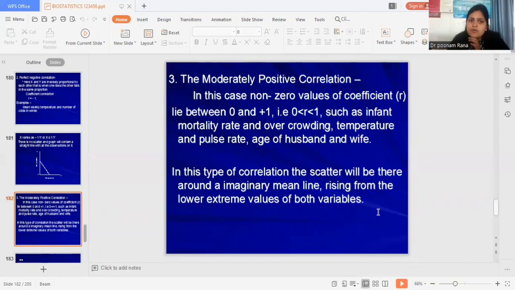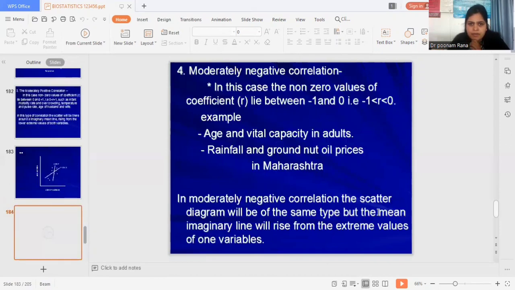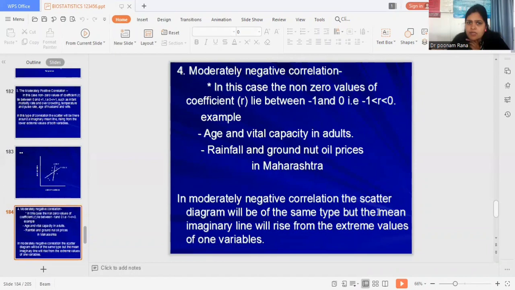In moderately positive correlation, in this case, the value of the coefficient lies between 0 and +1. You can see in this diagram. Then moderately negative correlation, in this case, the value of the coefficient lies between -1 and 0. You can see the example, that is age and vital capacity in adults, or another example is rainfall and groundnut oil prices in Maharashtra.